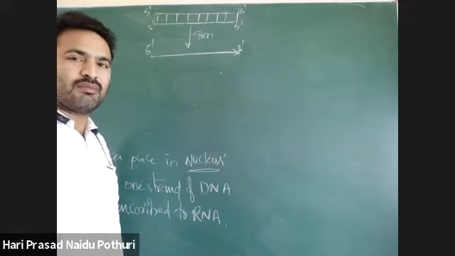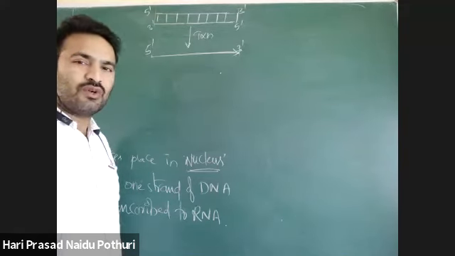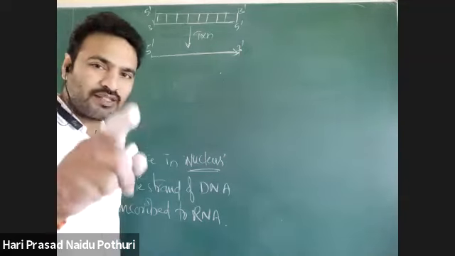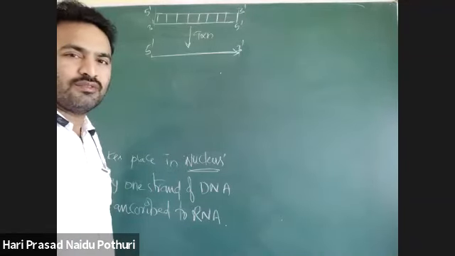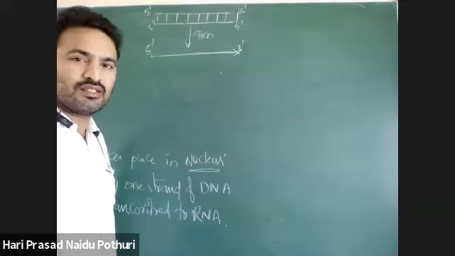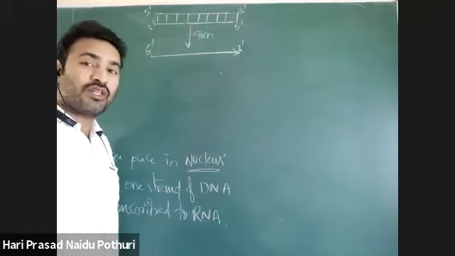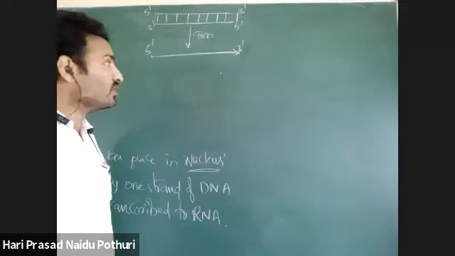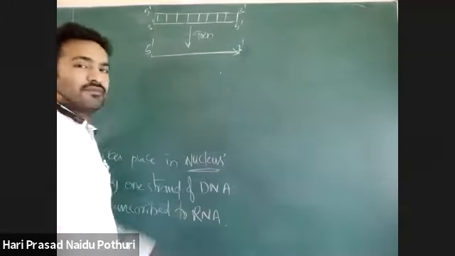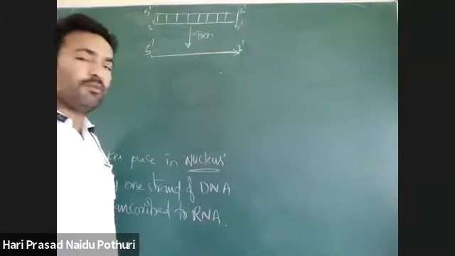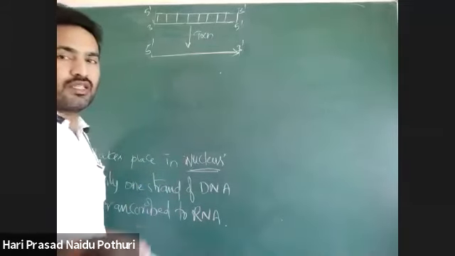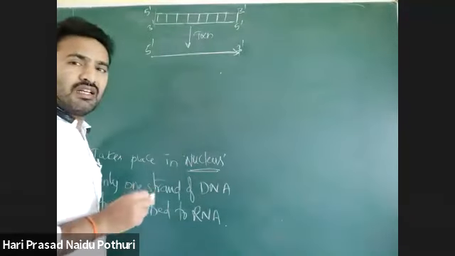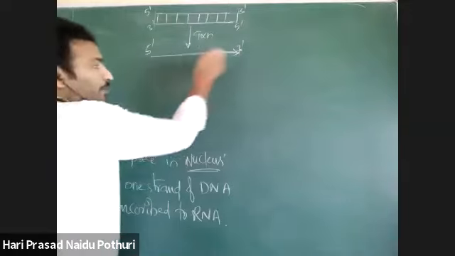To attach nucleotides. Where can nucleotides attach? Yeah, the presence of the 3' OH group. Very good. That 3' OH group is very important. As the 3' OH group is present at the 3' end, there is addition of nucleotides one after another. So whether it is DNA or RNA, synthesis always takes place in 5' to 3' direction.